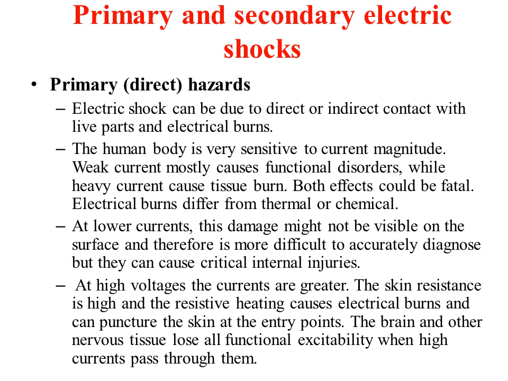The human body is very sensitive to the amount of current, or what we call current magnitude, which may be high, low, or medium. If the current magnitude is weak, it mostly causes some functional disorders, whereas heavy current causes burning of tissues. Of course, both these may be fatal.